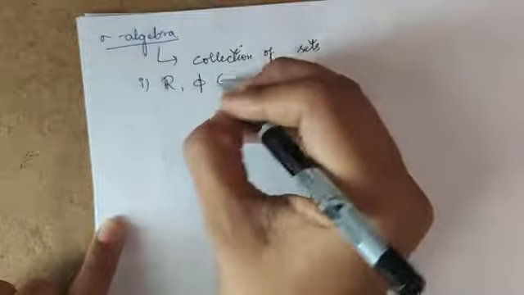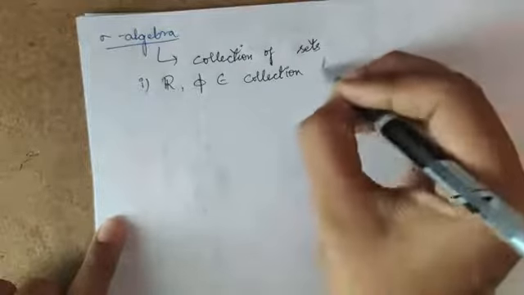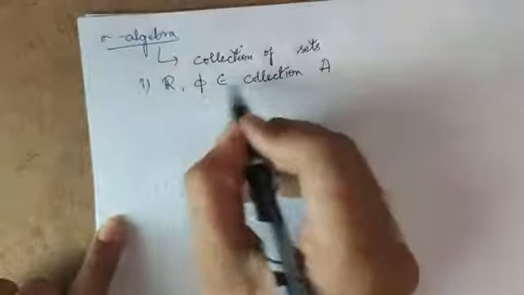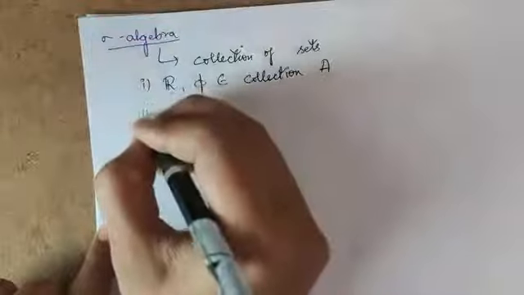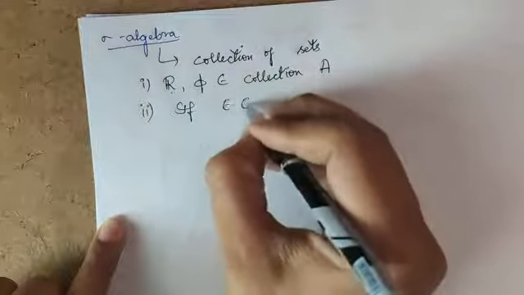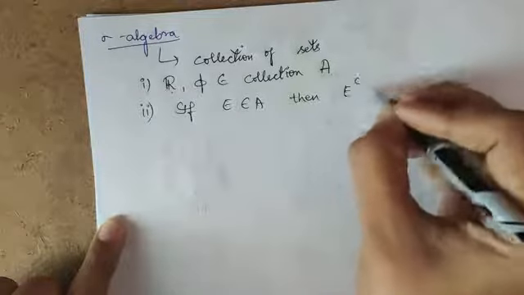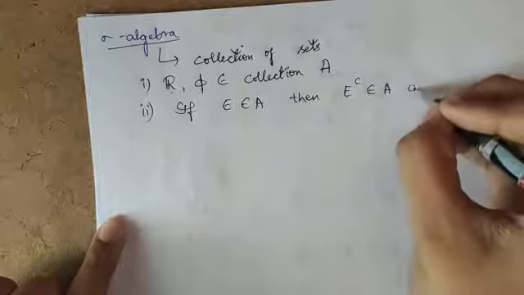R and null, that is phi, should be in that collection. I will call that collection of sets A. So R and phi belong to A. The next condition is, if E belongs to A, then E complement should belong to A, and vice versa.